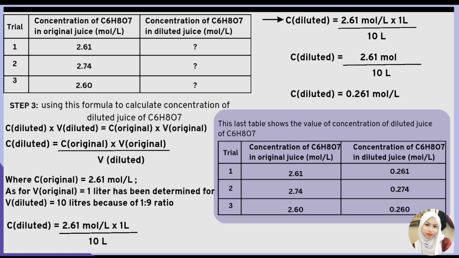Then 10 liter represents the total volume after dilution, which includes 1 part of the original solution and 9 parts of the solvent. Then we just substitute the values into the formula: 2.61 mole per liter multiplied by 1 liter and divided by 10 liter. 2.61 mole per liter multiplied by 1 gives the same value. So we are left with 2.61 mole per liter divided by 10 liter, and the final answer is 0.261 mole per liter.